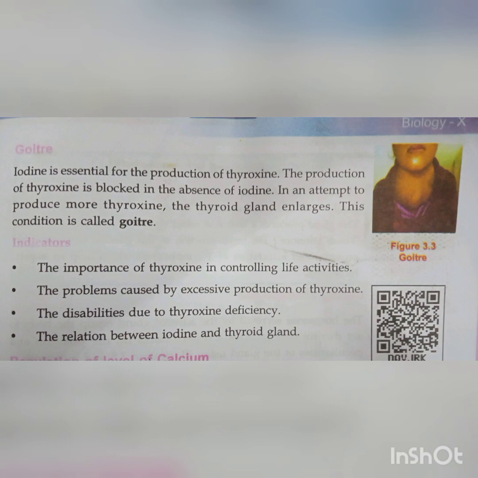Next, the disability due to thyroxine deficiency. Thyroxine deficiency is known as hypothyroidism. In children, cretinism. In adults, myxedema. Symptoms are low metabolic rate, sluggishness, increasing body weight, hypertension, inflammation of the body. These are all symptoms of hypothyroidism. Next, the relation between iodine and thyroid gland: if iodine is absent in the body, production of thyroxine is blocked and the thyroid gland enlarges. This is the answer.